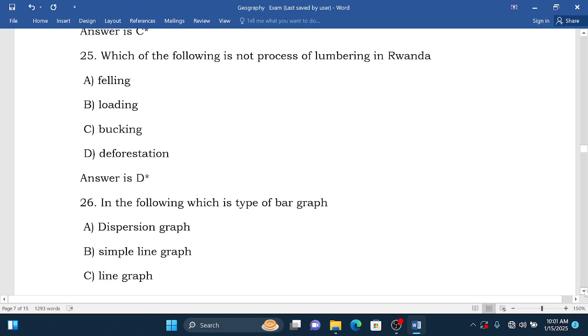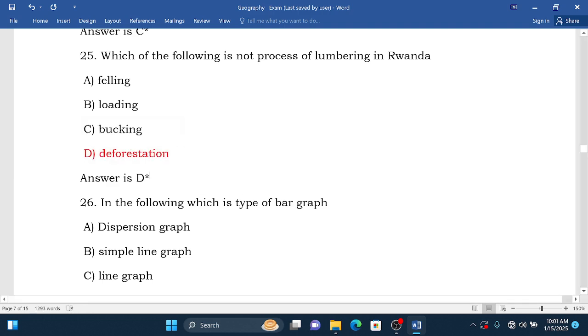Which of the following is not a process of lumbering in Rwanda? Normally we have different processes of lumbering, and felling is the first process. We have also roading as a process, and even backing is a process, but deforestation is not a process. Therefore the correct answer is D.